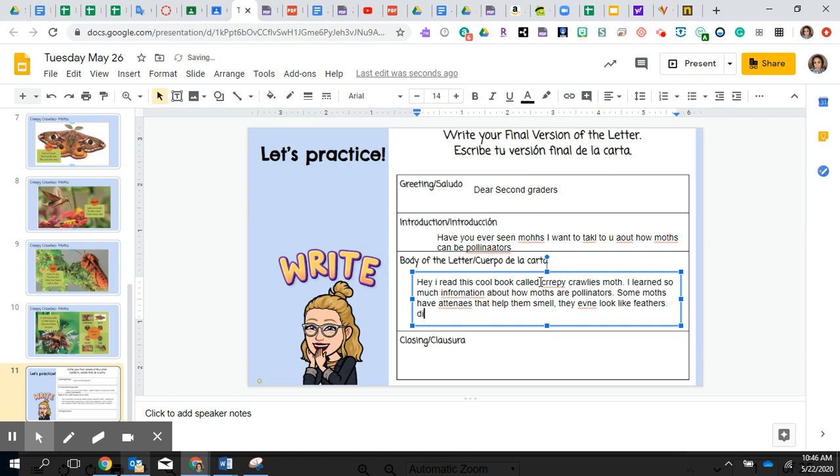Did you know that moths' legs help them bring pollen to other flowers so that new flowers can grow?